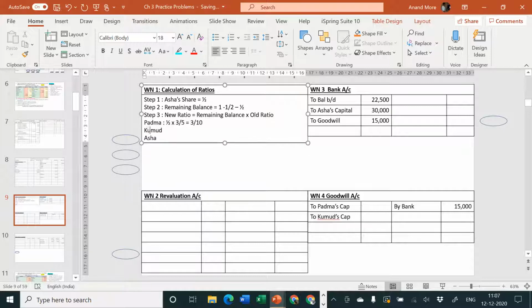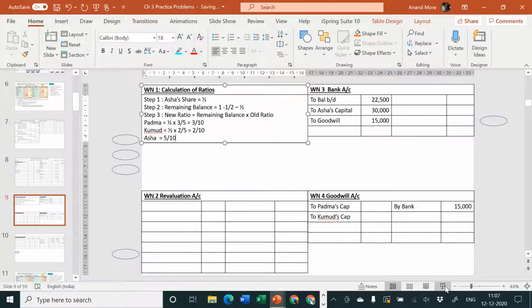Next is Kumud. Kumud is how much? Half, and her old ratio was 2/5. That goes to 2/10. So now let us look at the situation. If we are making 10 pieces of the profit, then 3 pieces will be given to Padma, 2 pieces to Kumud. So in short, 5 pieces are already distributed. Remaining pieces are exactly 5. That becomes 5/10, which is given to Asha.